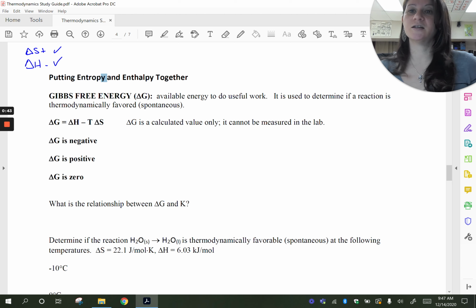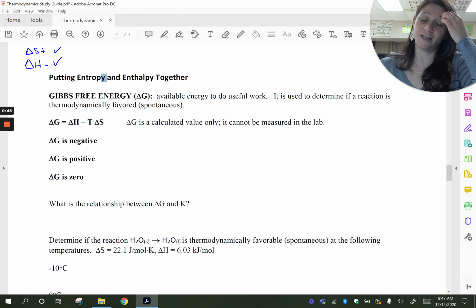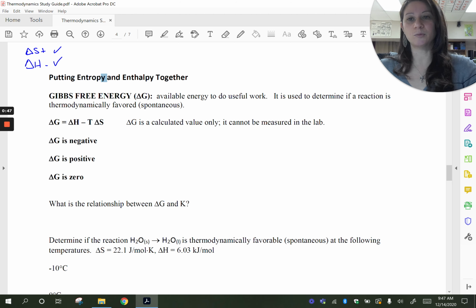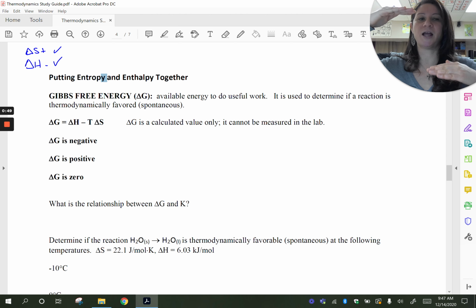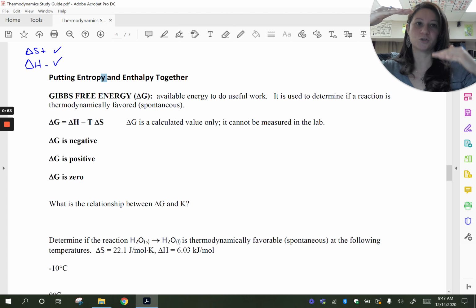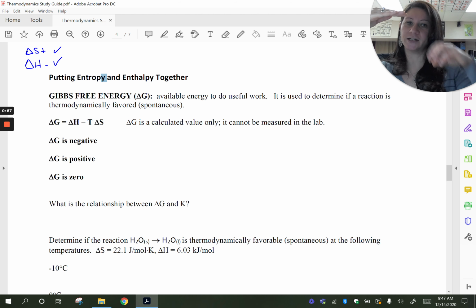That's because nature prefers the spread of energy, and so if you have an exothermic process where you're having a decrease in potential energy, so your reactants are higher in energy than your products, which are more stable and lower in potential energy, and that difference in energy has been spread out to the surroundings. So that is also favorable.